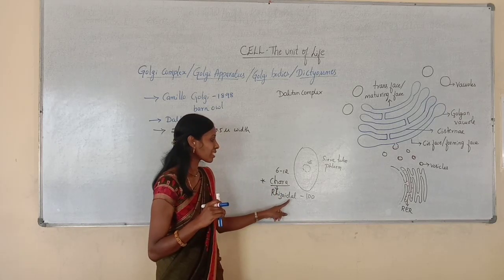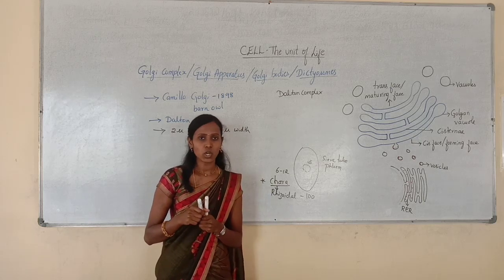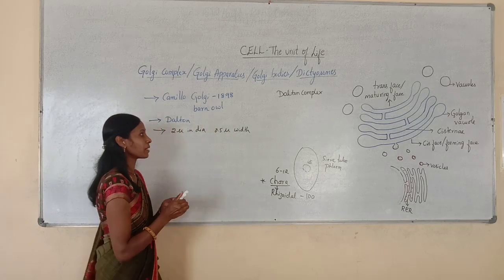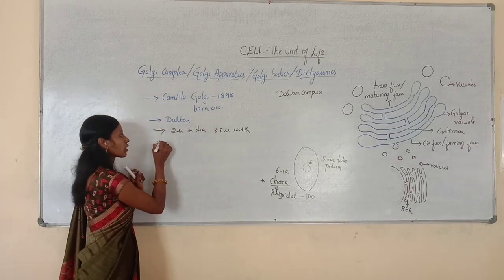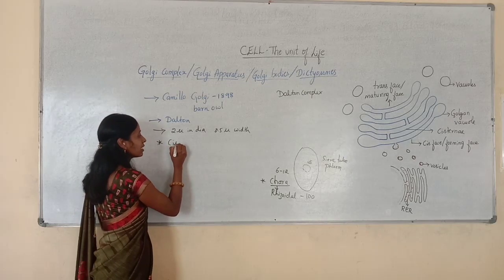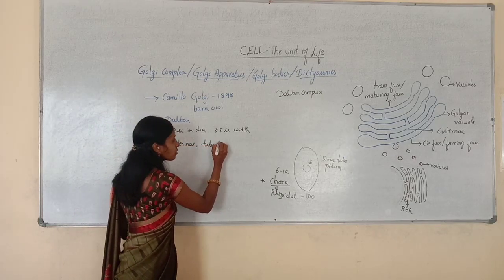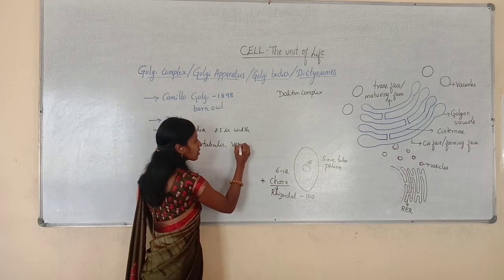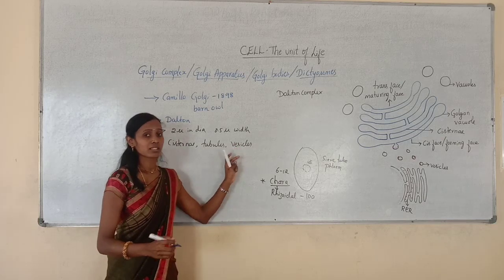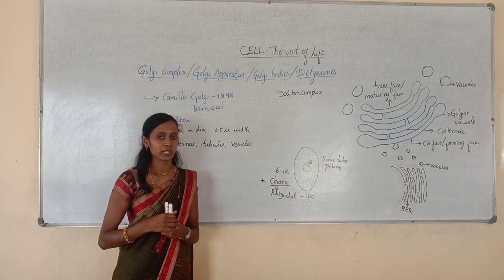But the rhizoidal cells of Chara may contain a few hundred Golgi complexes. Then, when we come to the structure of the Golgi complex, it is mainly made up of three components, namely cisternae, tubules, and vesicles. These terms you already heard when we studied the endoplasmic reticulum.